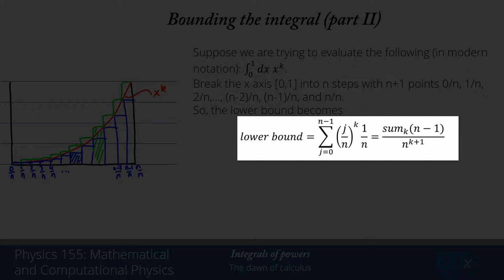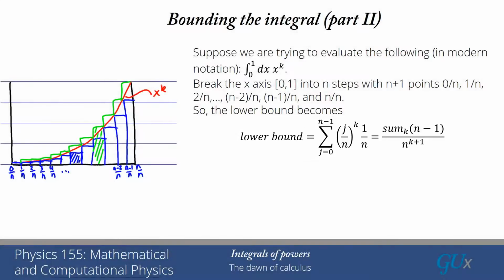And then I have to multiply it by the width of the rectangle. The width of the rectangle is, of course, 1 over n. And I have to sum that from j equals 0 to n minus 1. And what you can see after I factor out the powers of n is that's equal to what we called sum underscore k of n minus 1. It's the sum of the first n minus 1 k powers of the integers.